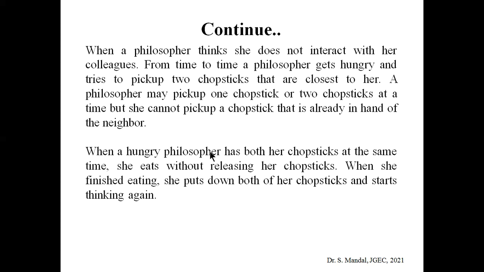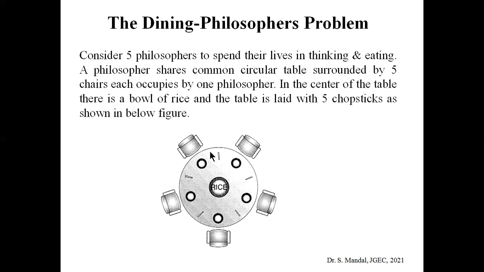When a hungry philosopher has both chopsticks at the same time, only then does she eat, without releasing her chopsticks, and when she finishes eating she puts down both chopsticks and starts thinking again. So this is basically the dining philosopher problem, where five philosophers spend their lives only thinking and eating. They can perform either thinking or eating. During thinking they do not use the chopsticks; they use the chopsticks only when they are hungry, and they will try to access two chopsticks.